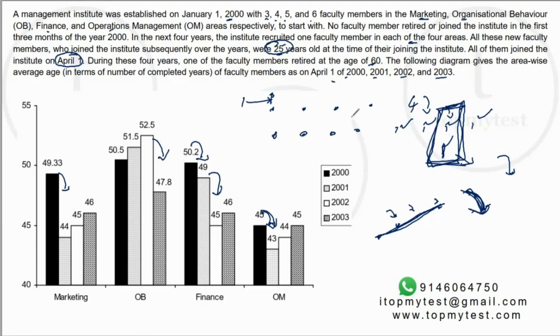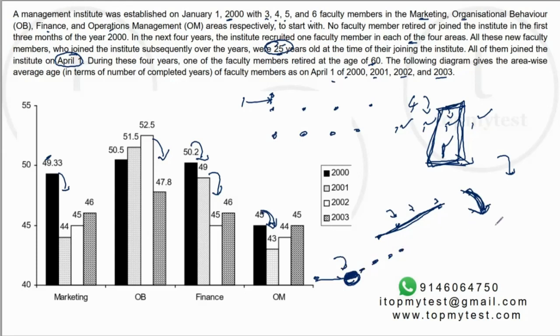The second thing is the change could have happened in 2000 itself, right? So if the change had happened in 2000, we don't have information about 1st January 2000, right? We have ages from 1st April 2000. So if anyone joined here, the average age would change then itself. And then it could have continued like it is.